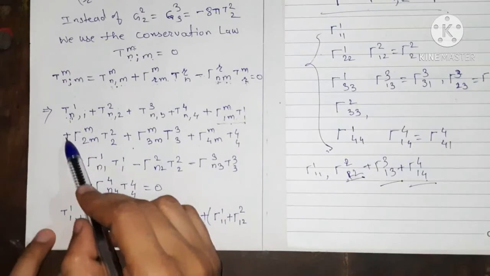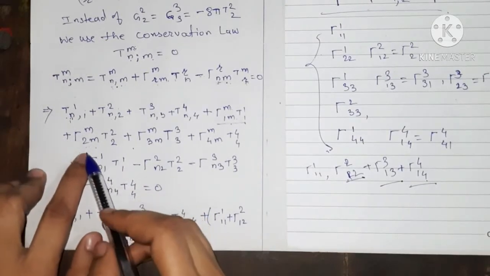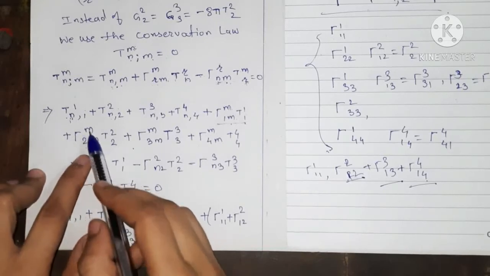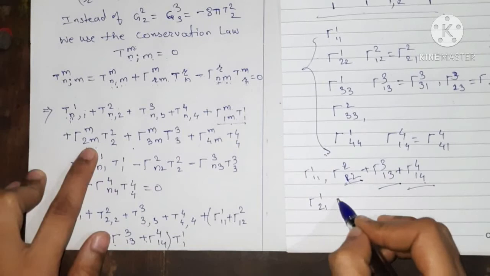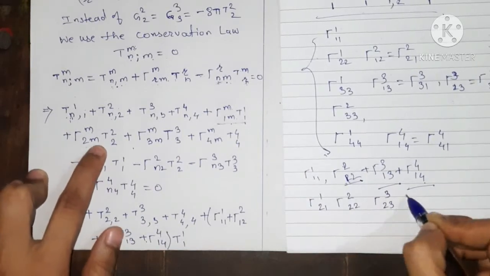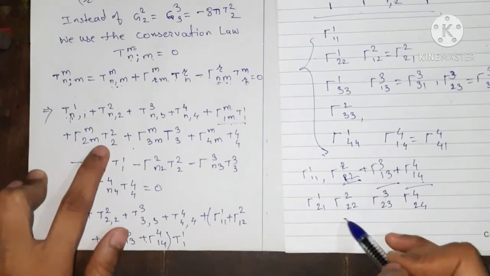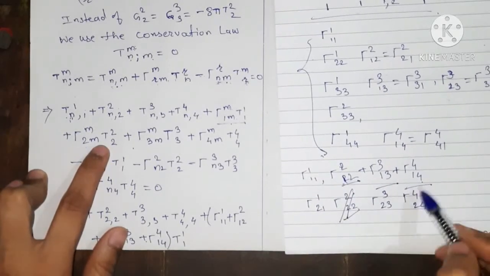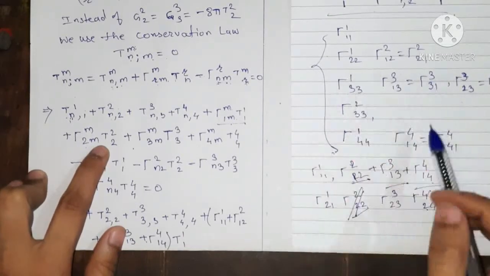Then we have plus gamma of m 2 m, and again we vary the m here. We get gamma of 1 2 1, gamma of 2 2 2, gamma of 3 2 3, gamma of 4 2 4. Now gamma of 2 2 2 is not present. Is 4 2 4 present?